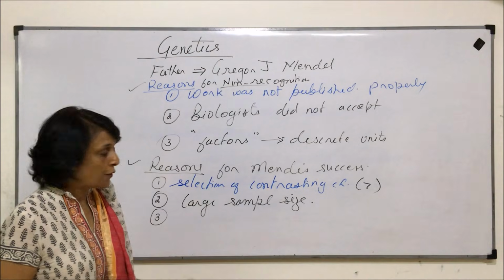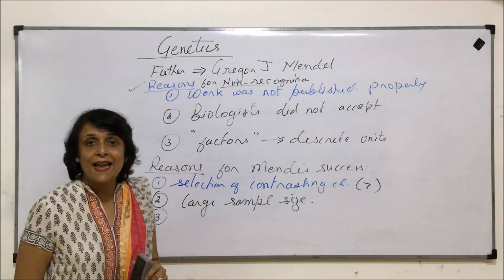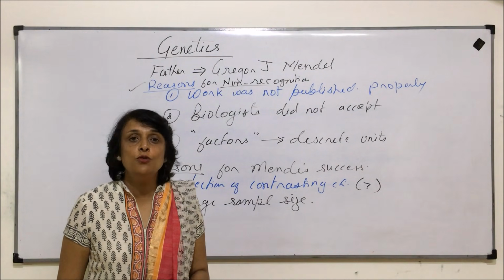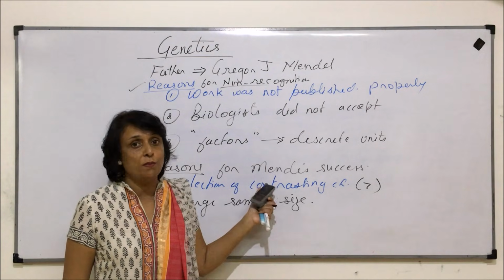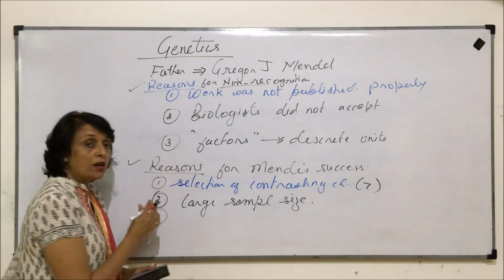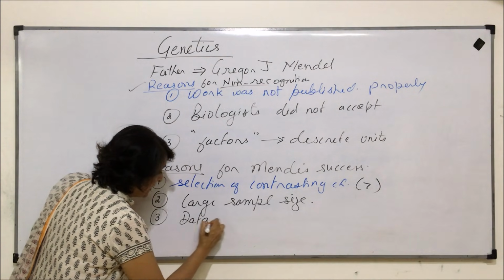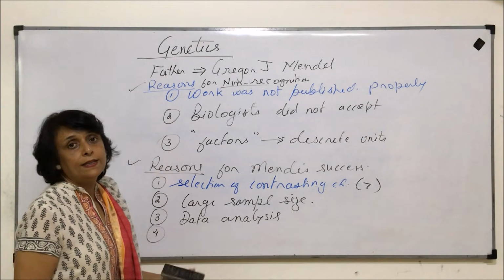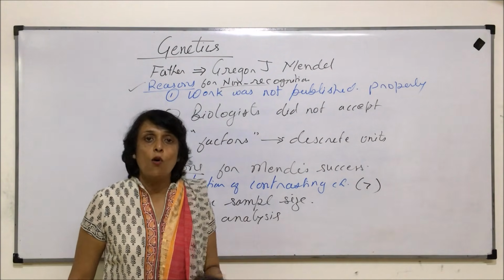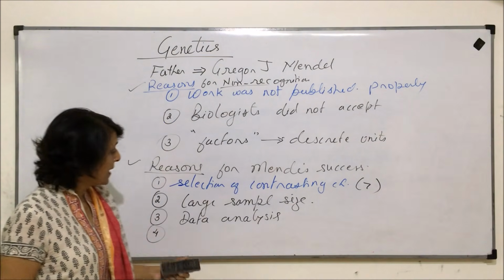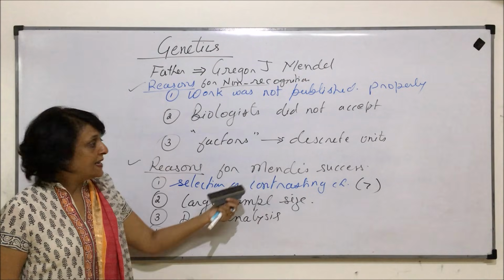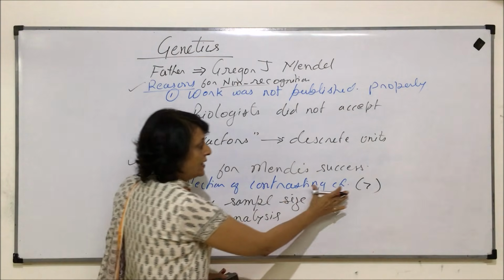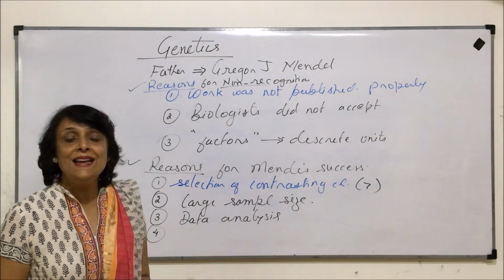Another important reason for his success was that all the data he had was analyzed in a very systematic manner using mathematical methods. As we said, he was a mathematician. So, nice or correct data analysis. And fourth, we can say it was a chance thing or he purposefully did it, we have no idea. But the reason why he succeeded in all his research work was that none of these characters were showing linked genes.